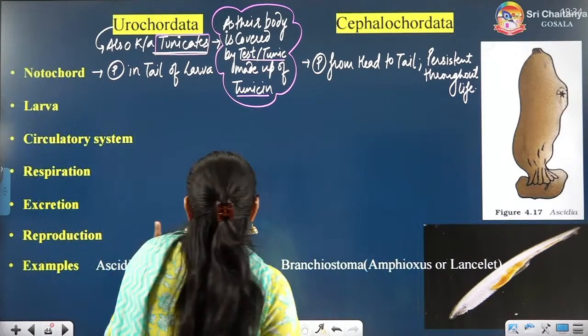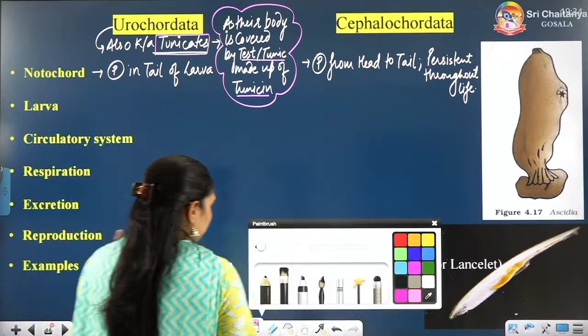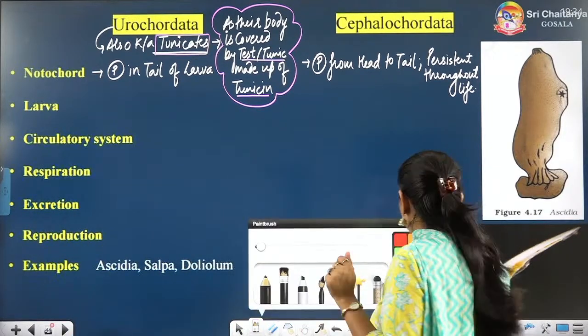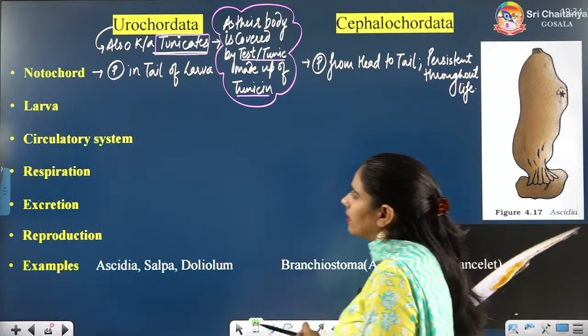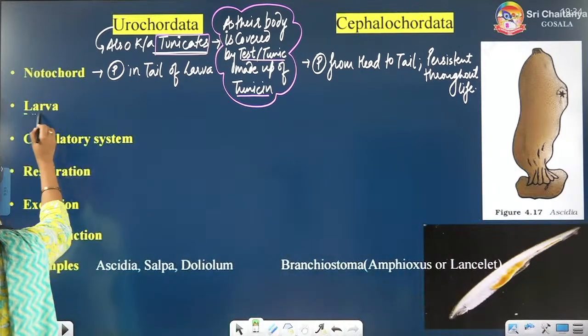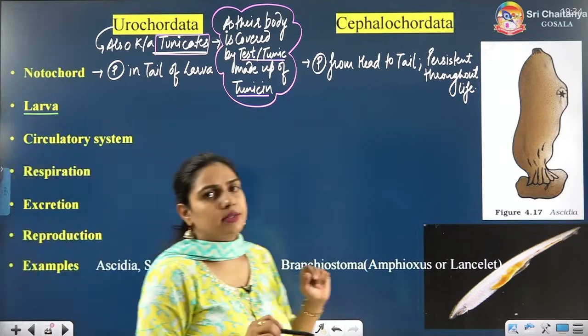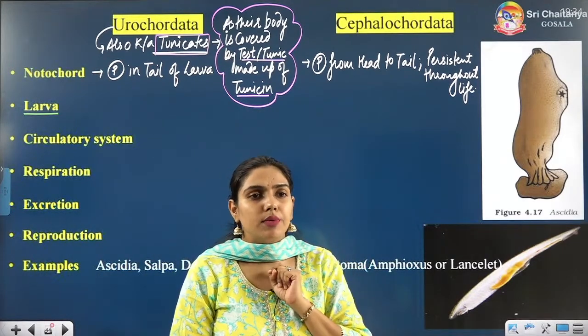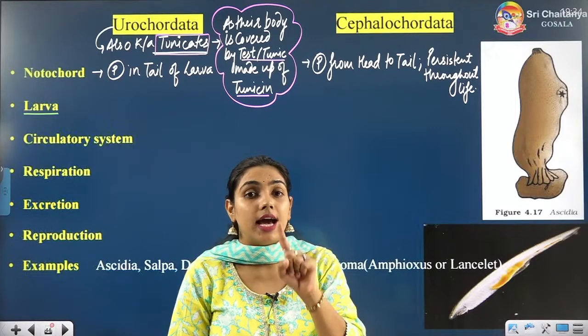Now talking about a very interesting thing, that is the larva. If a larva is present, that means they show which type of development, everyone? They show indirect development.